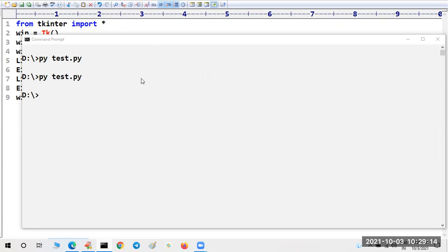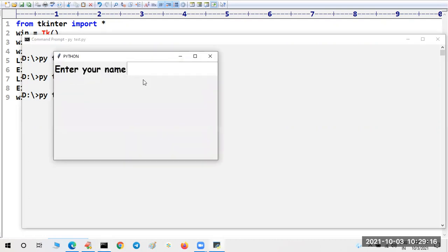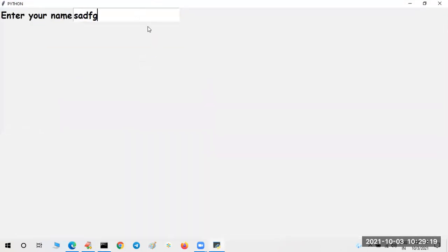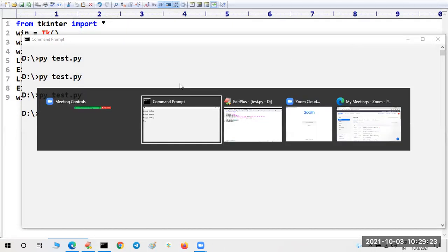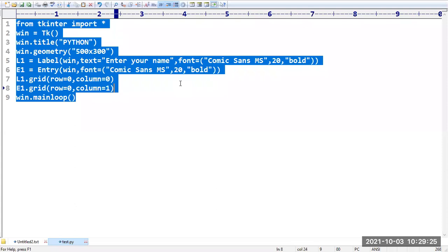So this is how it is going to appear. You can see here, you can enter a name here. Then you can submit to get the information from this text field.